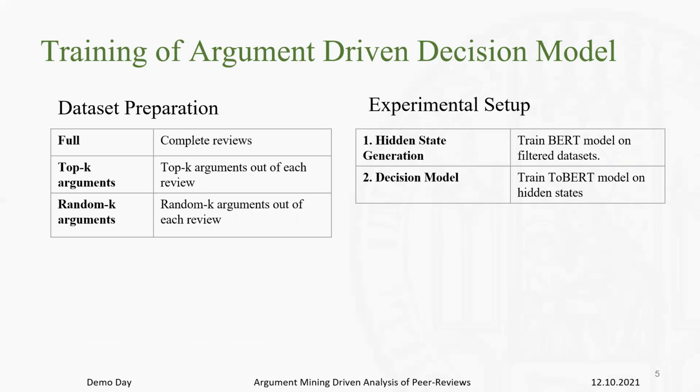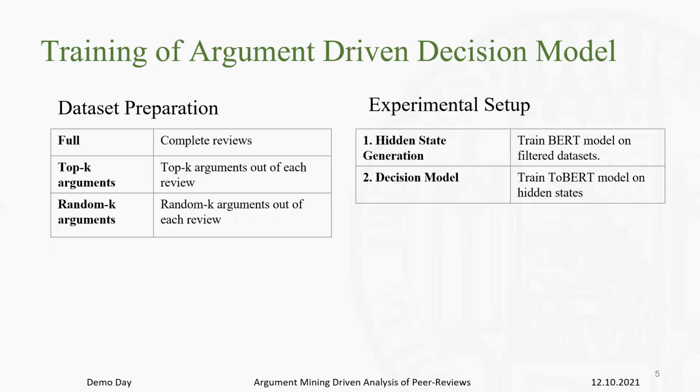We had a huge corpus of around 12,000 reviews, and we defined different scenarios for the training of our decision model. First, we would use all the reviews as they are. In the second scenario, we would use top K% of the arguments out of each review. And in the third scenario, we would use random K% of arguments for each review.